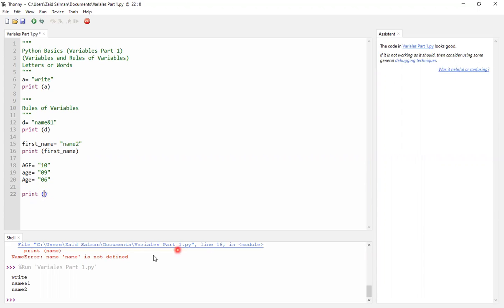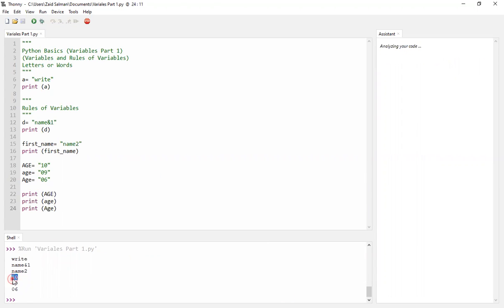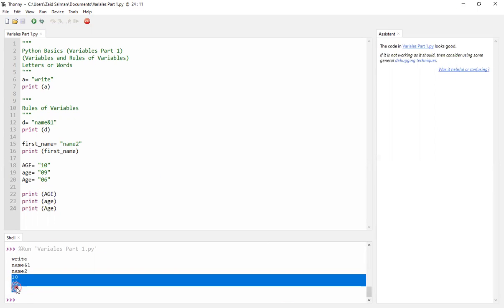So I'll just do print age, enter, print age, and I'll do again print age. So when I run the program, I'll get different values. That just shows us that it's very case sensitive.